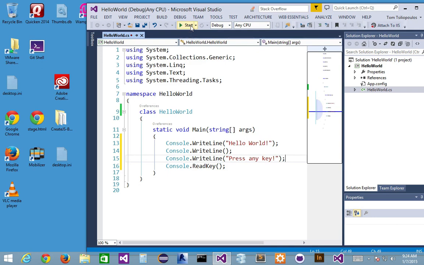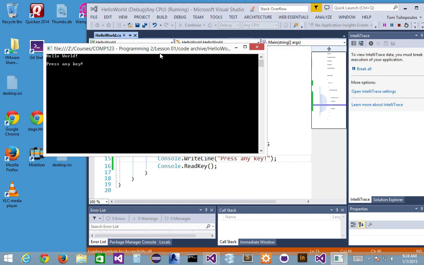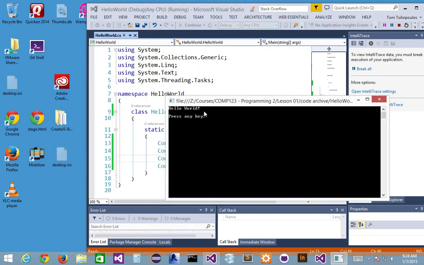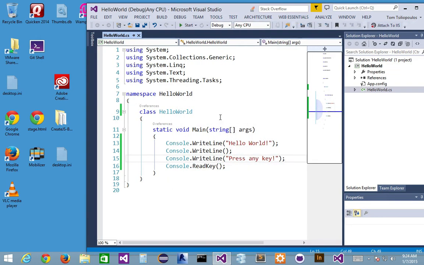Will it disappear now? No. I should have put some input, or else it won't disappear. It'll just hang there. Hopefully this is how it's going to be. So I run it, and if all things go well, I've got my little code here that says hello world, press any key, and if I press the key, boom, it goes by the wayside. All right, very simple example. A refresher to see what happened last time. Any questions before we move on to more complicated examples?